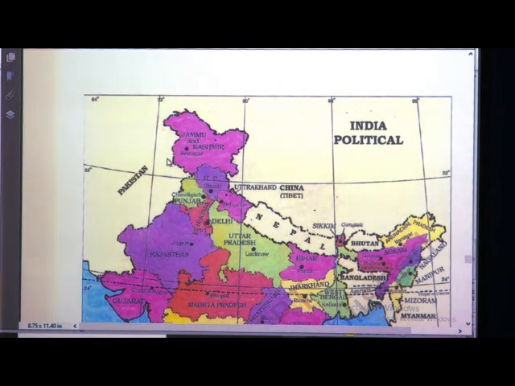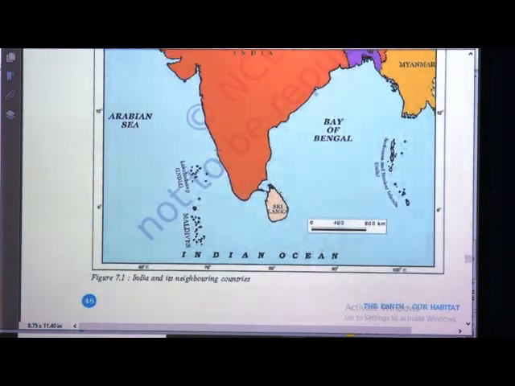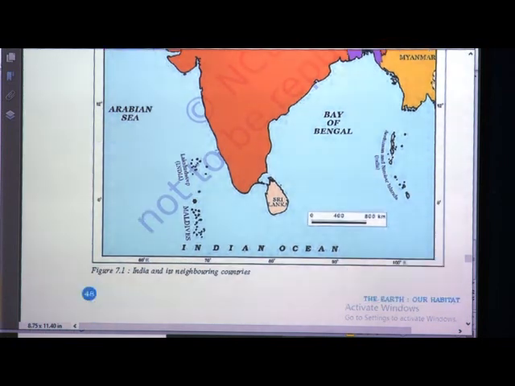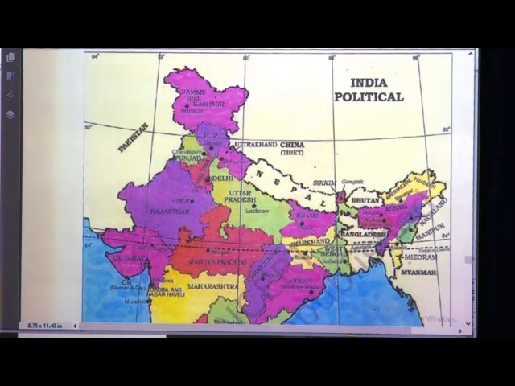If we divide the world into eastern and western hemisphere, which hemisphere would India belong to? If we divide our country in eastern and western hemisphere, which part will our country belong to?